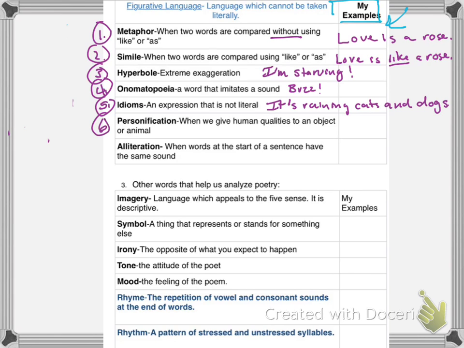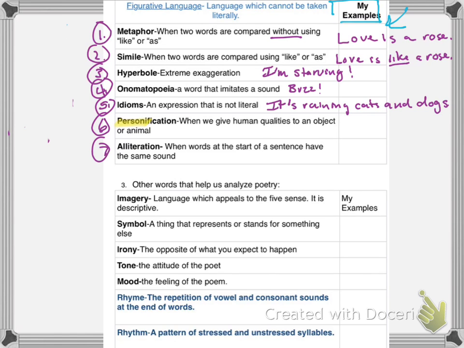Personification. When we give human qualities to an object or animal. So when you have a cartoon where the animal character is talking, I always think of Ratatouille. The rat is a chef cooking, all of that, that is personification. And this one I think is pretty easy to remember because you have the word person in the definition.